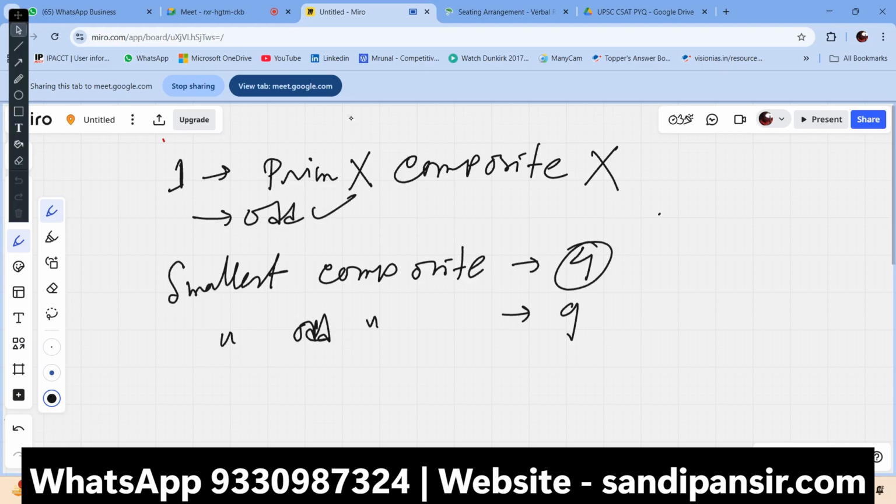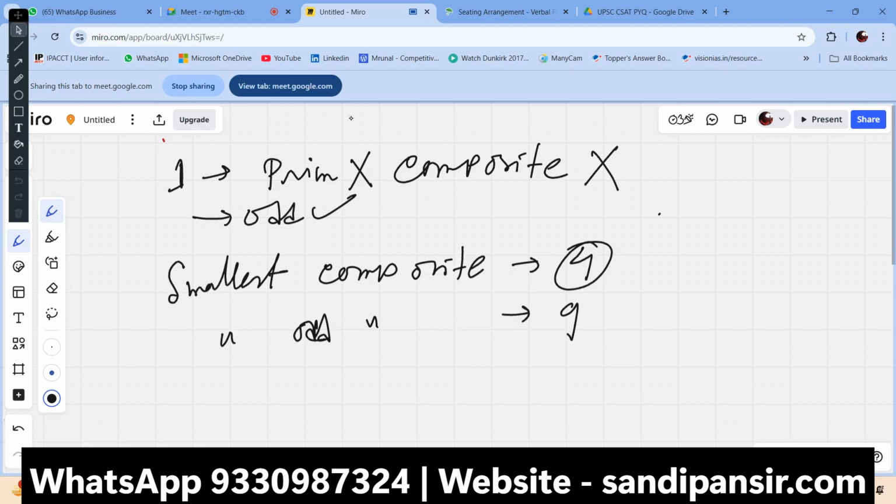Got it? I hope you got what I'm trying to say here. Now, this is the overall concept that we need to know: prime number, composite number, co-prime, real number, proper fraction.